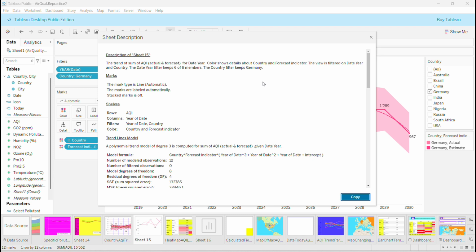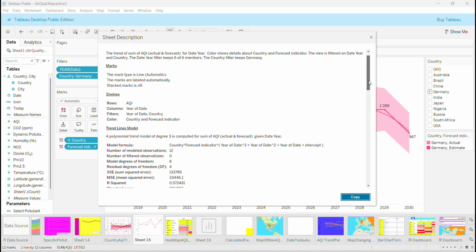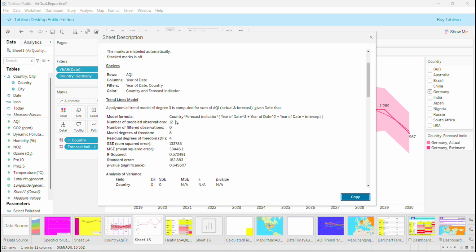You can always open this sheet description, and as you can see down here, you can copy all this information. That's very interesting. So it's going to tell you what you have on your view now, the description of the sheet, the marks, the shelves. Here we're talking about the AQI in the rows, and the column containing the year of date, the filters, and so on, that tell you everything. And especially here we want to talk about the trend lines model.